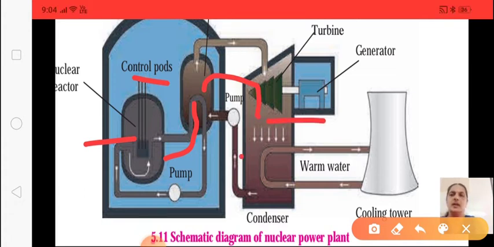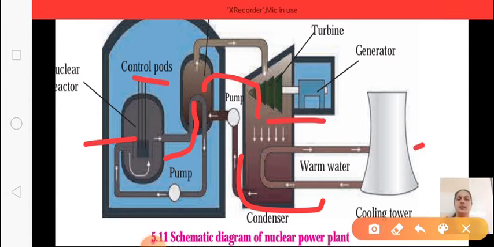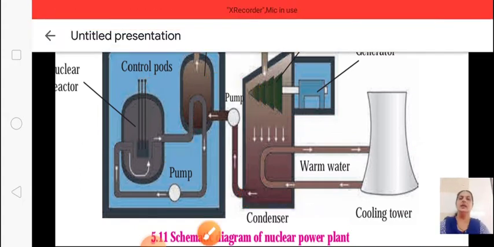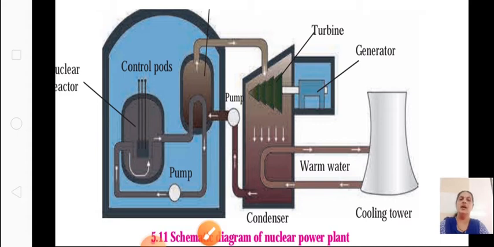And this steam again comes to the cooling tower where it is cooled and converted back into water. So this is the same procedure, only the fuel taken is different. It is uranium and plutonium, and we saw the reaction, how the fission takes place.